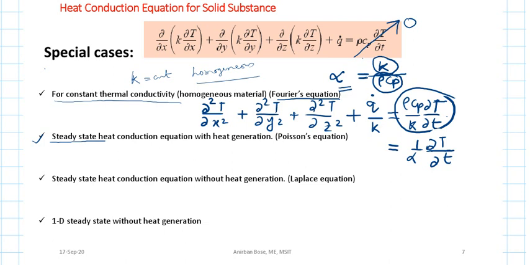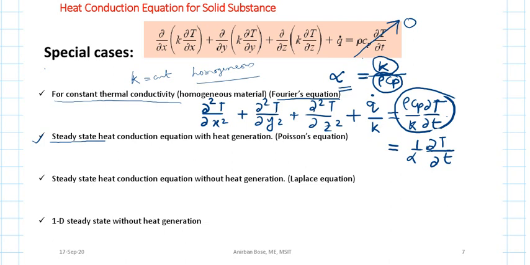And finally, 1D steady state without heat generation. This is very simple, along with the consideration that k is constant, and the form of the equation will be del 2T del x2 is equal to 0.